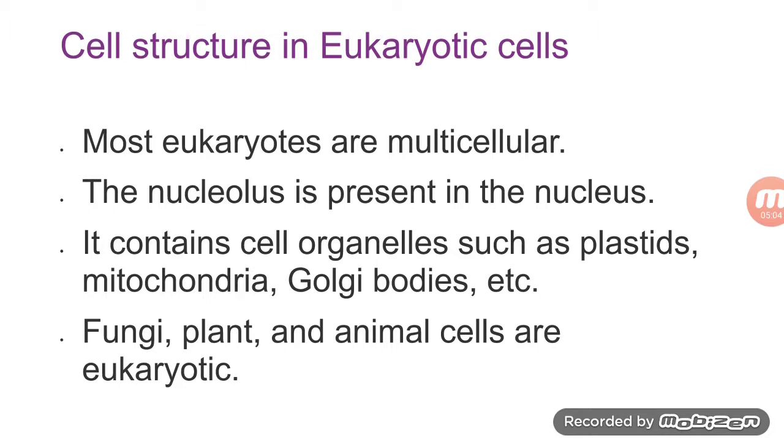Cell structure in eukaryotic cell. So we can conclude that most eukaryotic cells are multicellular like us. The nucleolus is present in the nucleus, that is, it is well organized. It contains cell organelles, that is, there are some smaller particles present, like plastids, that is mainly present in the plant, mitochondria, which is present in both plants and animal, Golgi bodies, that is also present in both plant and animal cell. Fungi, plant and animal cells are all examples of eukaryotic cell.